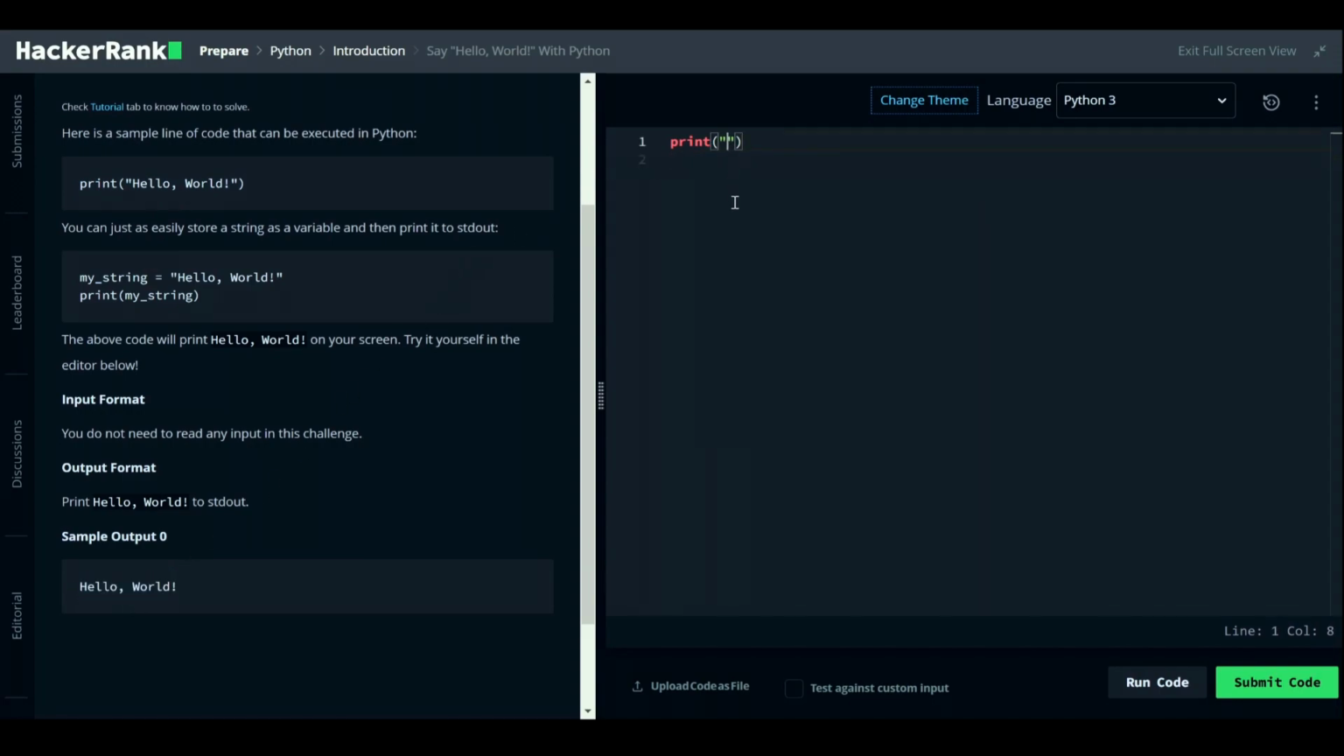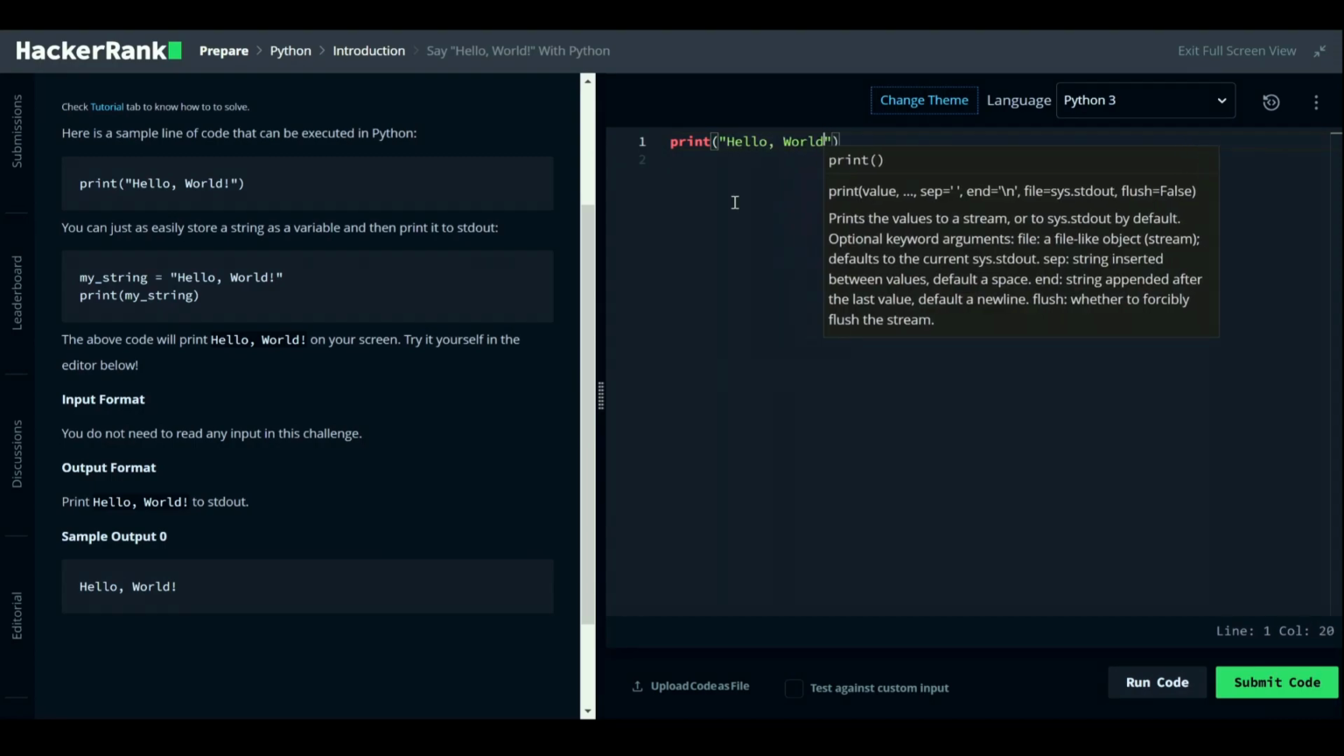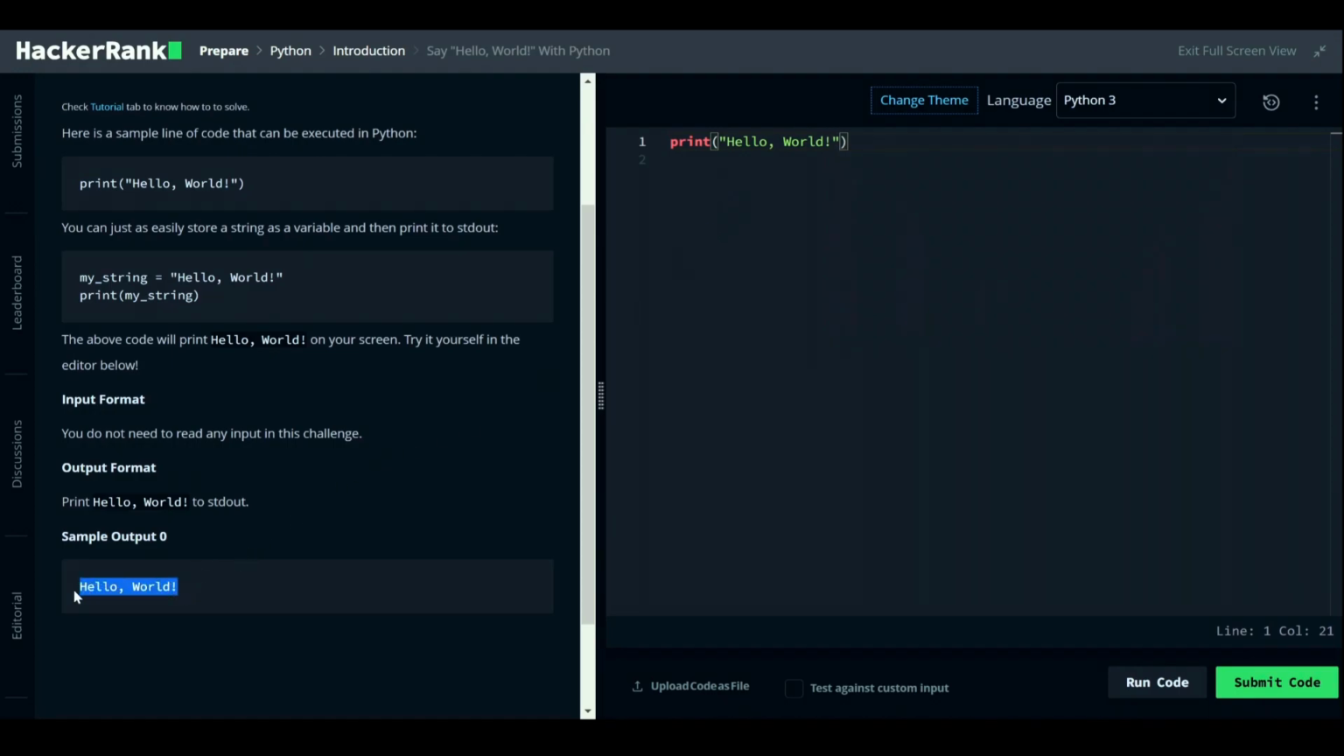Just we have to write Hello World, and remember the output should be in this form. We cannot change the form of output. Okay, so whatever the message is here, we have to write the same message in the print function. This is very important. Now let's run the code.